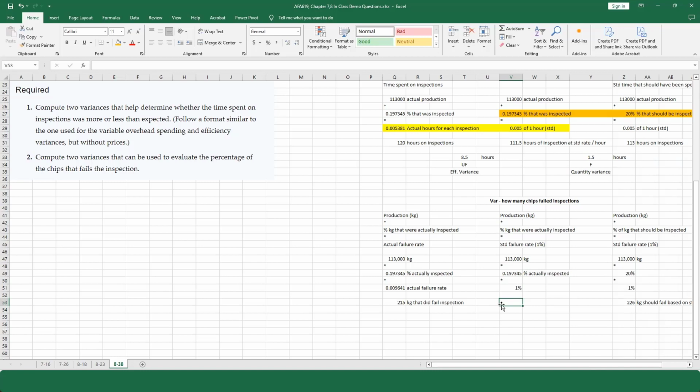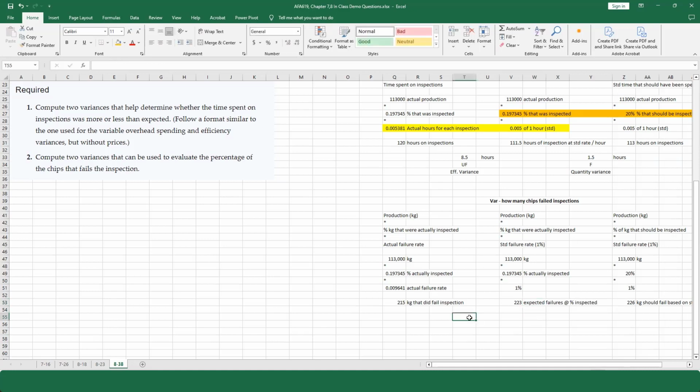And when I do that, I get 223. This is the expected failures at the actual percentage inspected.